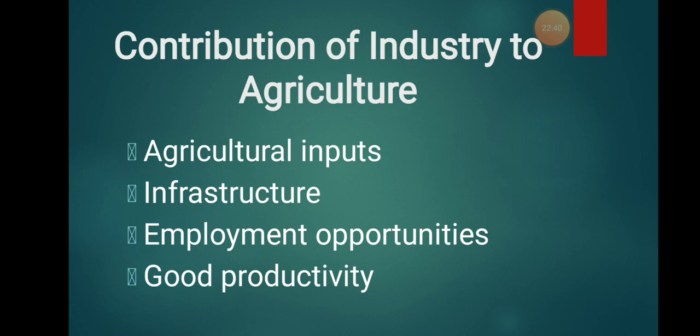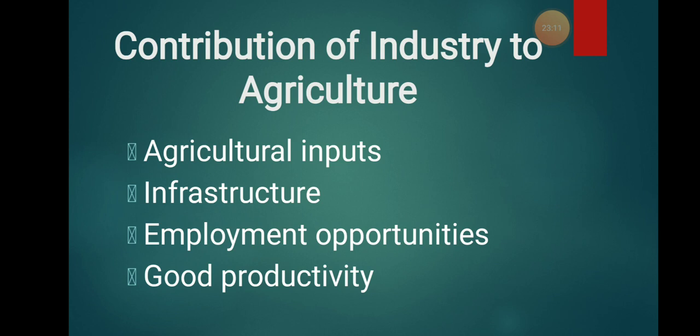There might be a chance that your eggs might break because of the transportation facility. So roads are very important. And lastly, the irrigation facility. You need pump sets for the irrigation facility. So who provides all these things? The industry will provide all of these to the agricultural sector at a reasonable price.